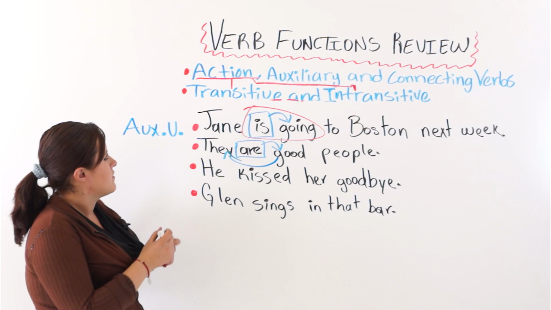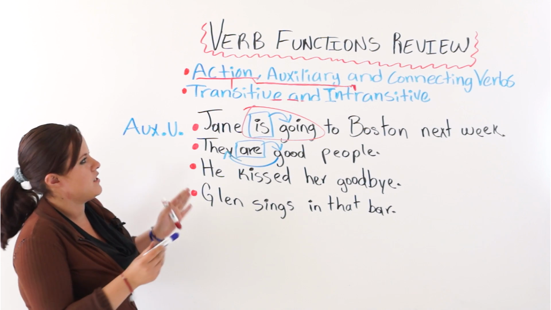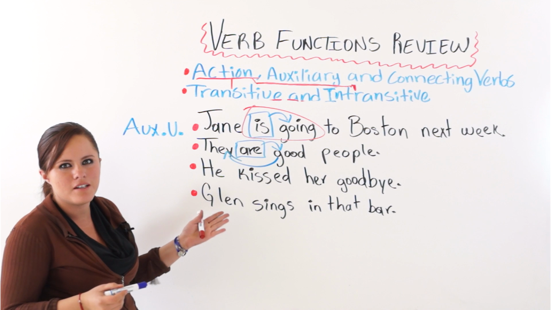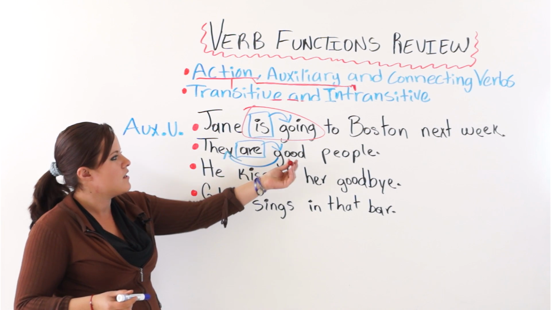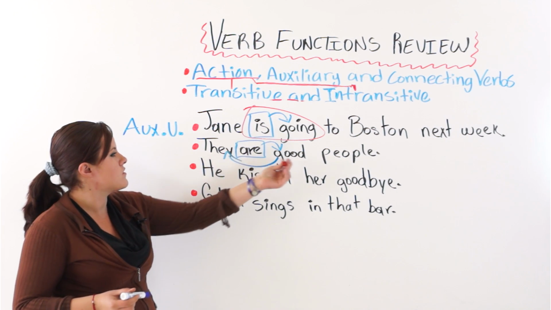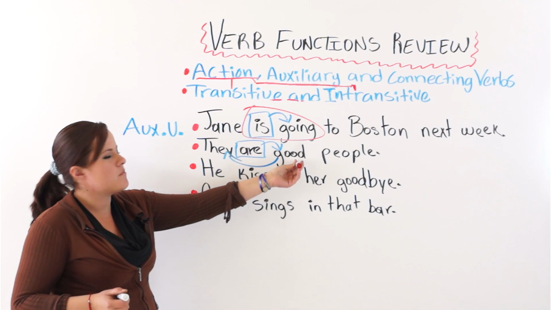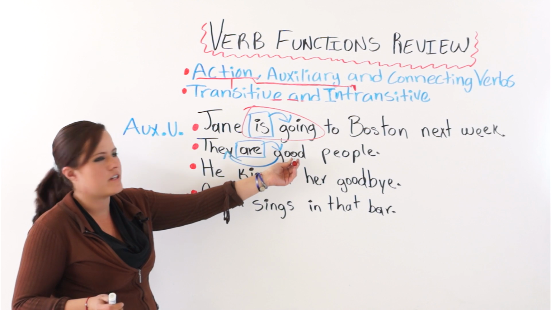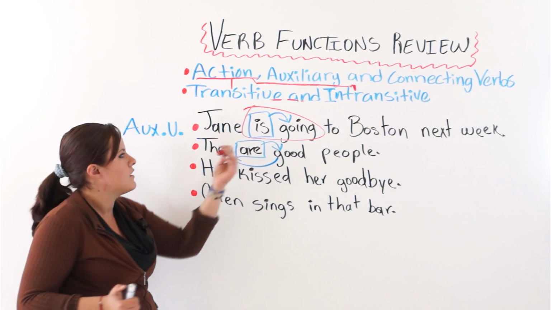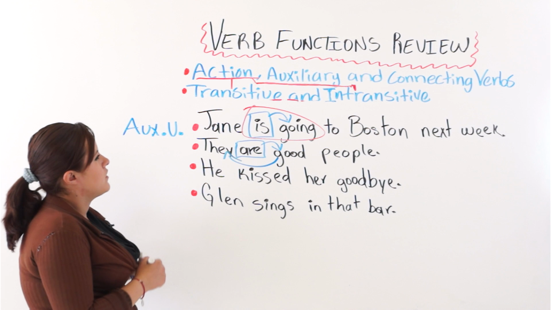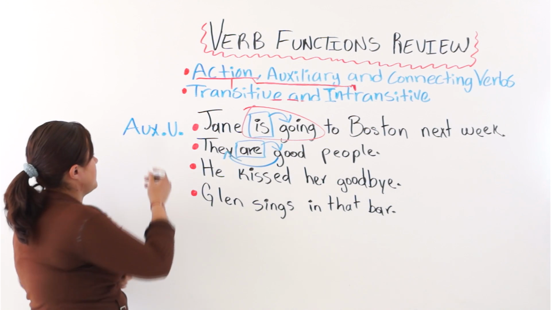So this means that it must be a connecting verb, right? Because it is connecting the subject's description to the subject. It is an adjective complement of the subject. So this is a connecting verb.